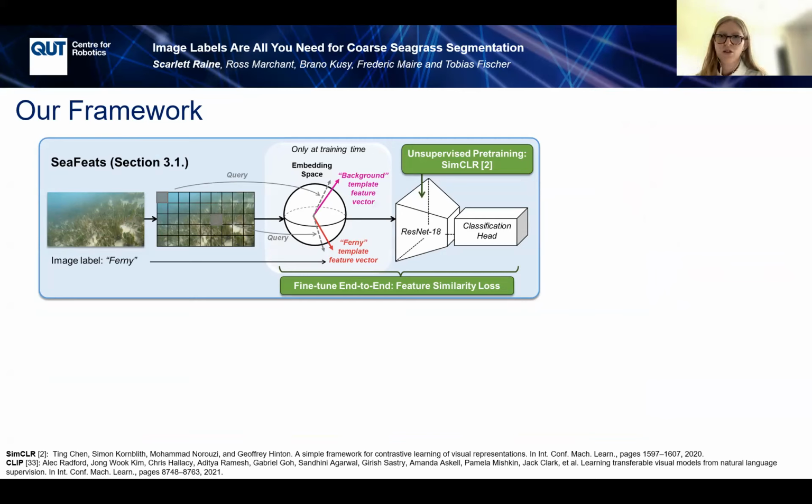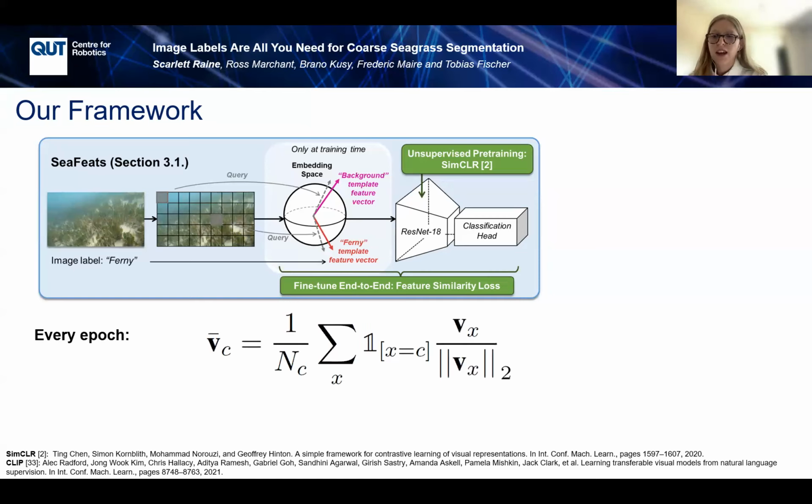The first method is called SeaFeats and is based on contrastive training and feature similarity. We first train a ResNet 18 feature extractor using the SimCLR unsupervised contrastive pre-training method. Every epoch, we calculate a set of per-class template feature vectors.